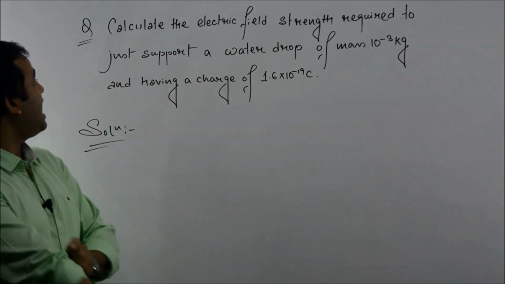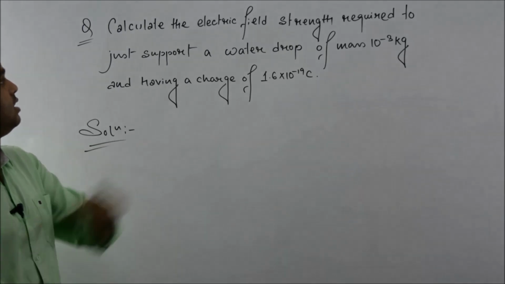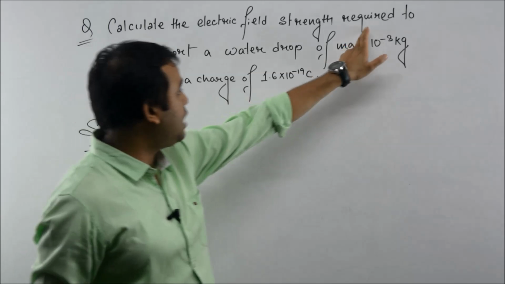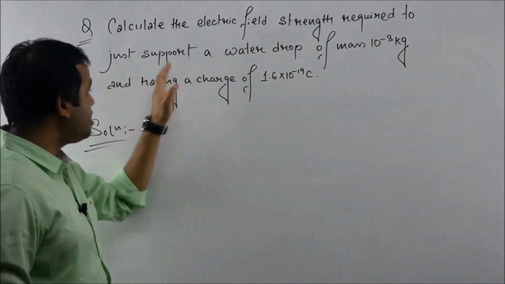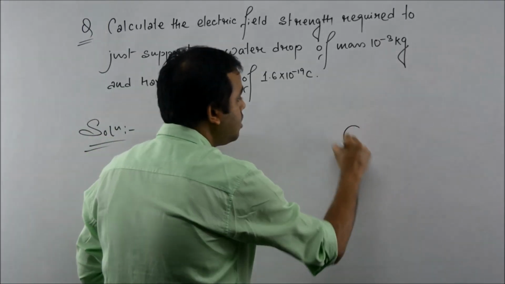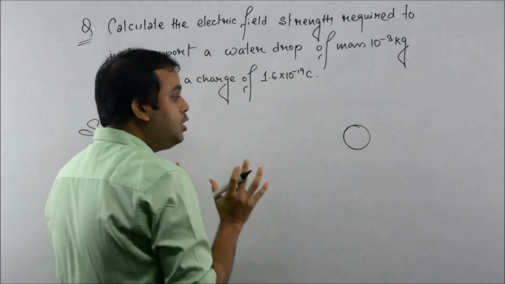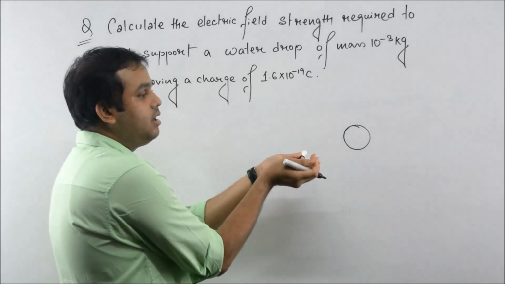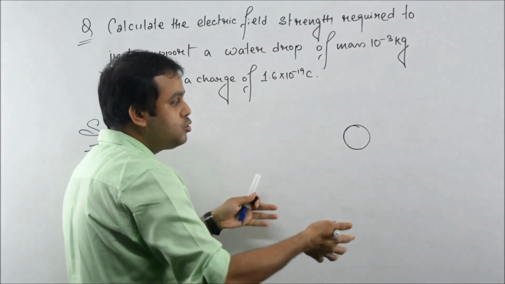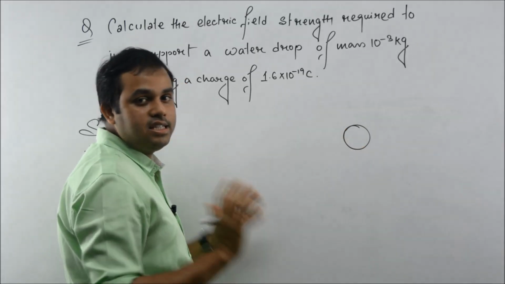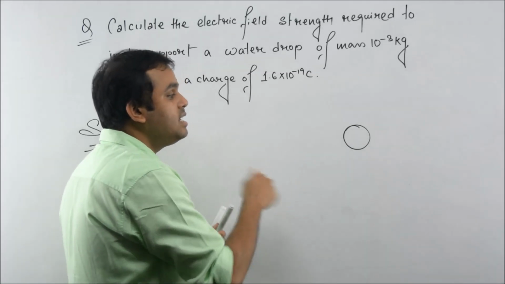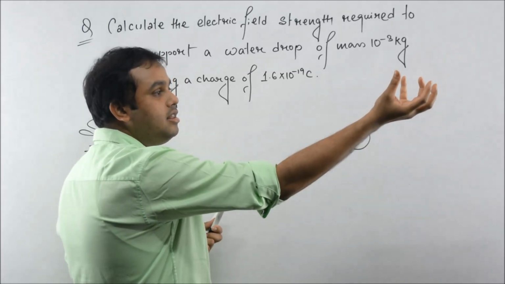Students, let us solve one more question. So the question is: calculate the electric field strength required to just support a water drop. That means the water drop will be hanging. It will be like hanging. It is supported. That means the net force on that water drop will be 0. It will be like this only in the air.